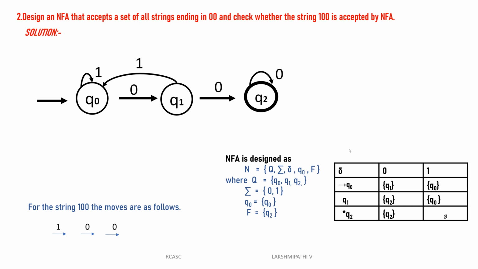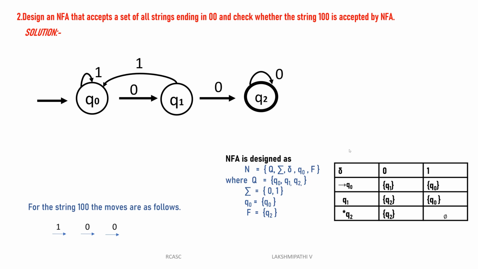Then once any 1 comes, the machine is not accepted, because we are not showing that transition, so it will be rejected for that type of transitions. No need to check each and every state, only the possible transitions. No need to give Q2 of 1, that is not required, because there is no determined path. So if the machine has one more 1, automatically it will be rejected. See, that is only this one.